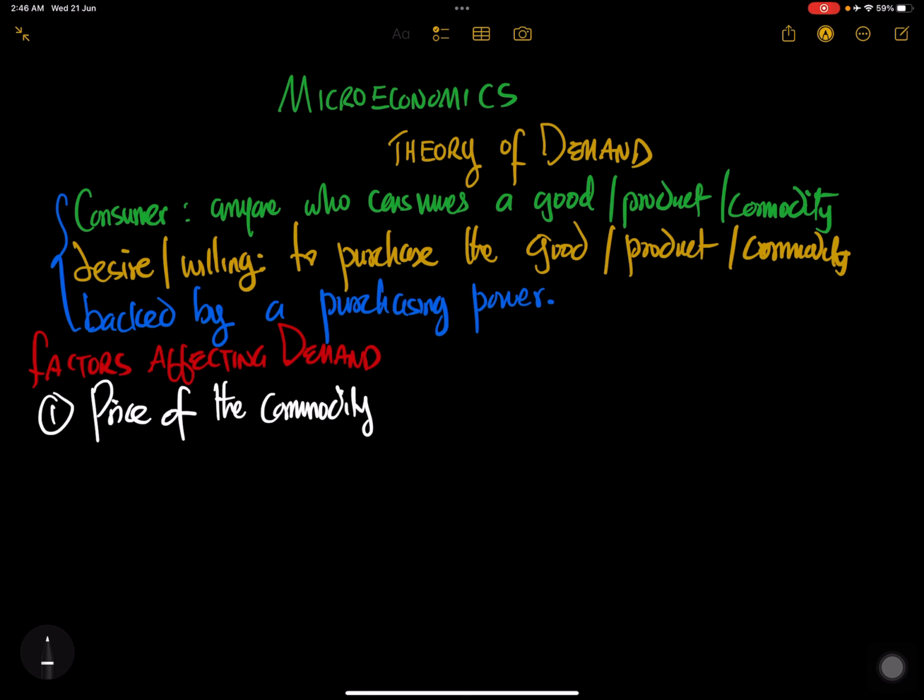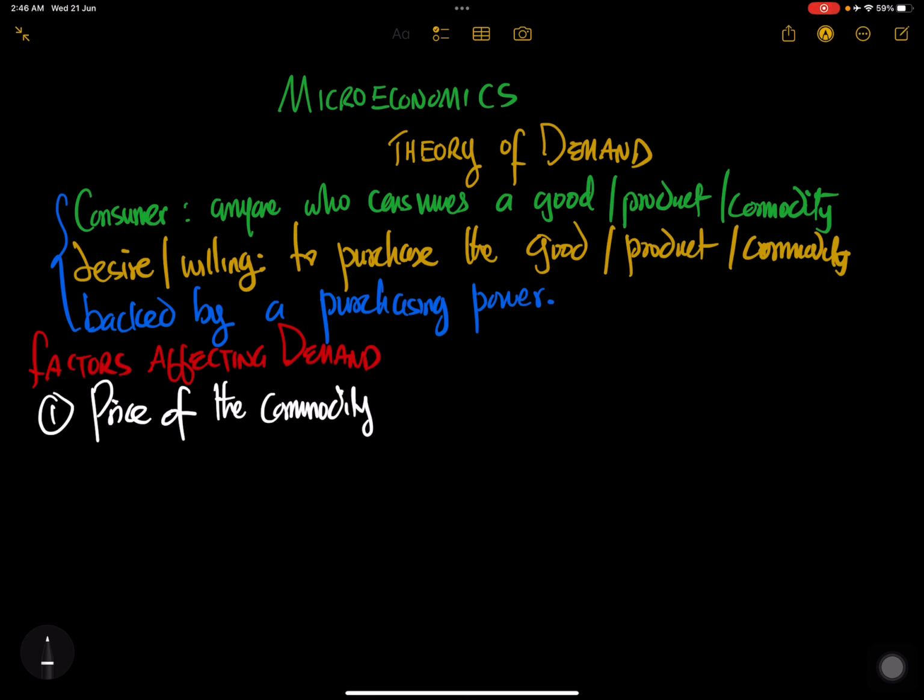High quantity demanded. So you have high price. So that's the law of demand. This is the law of demand. And we are saying that the price of a commodity can affect demand. That means that if the price is very low, it is more likely for the consumer to purchase a product, all things being equal.